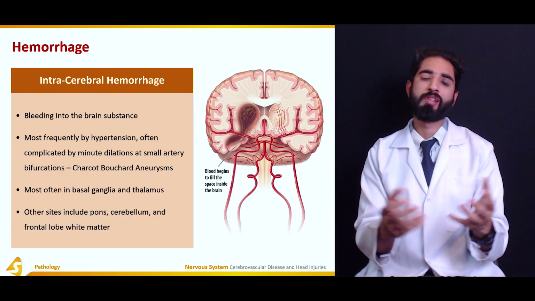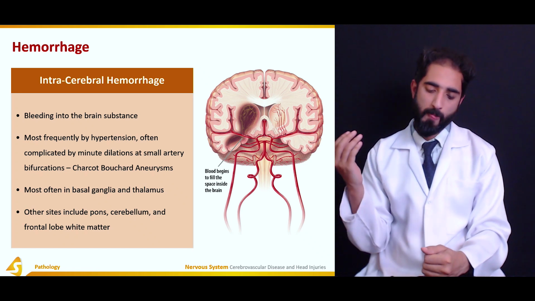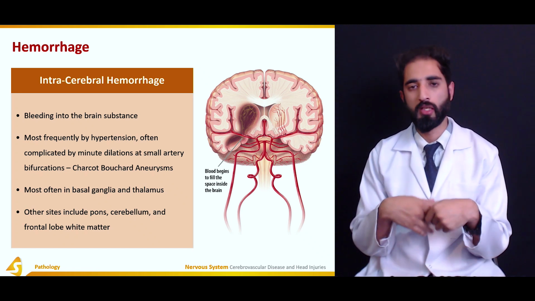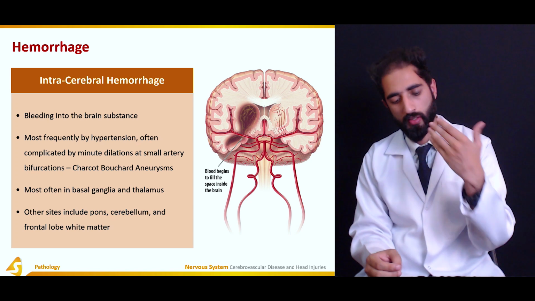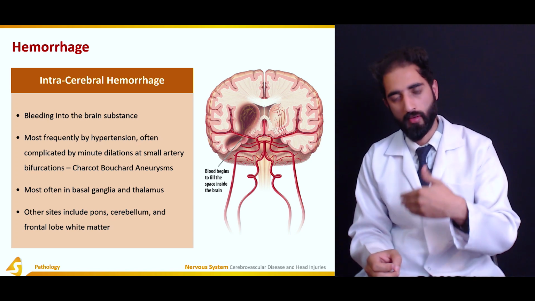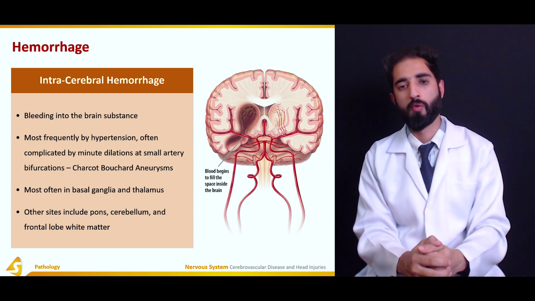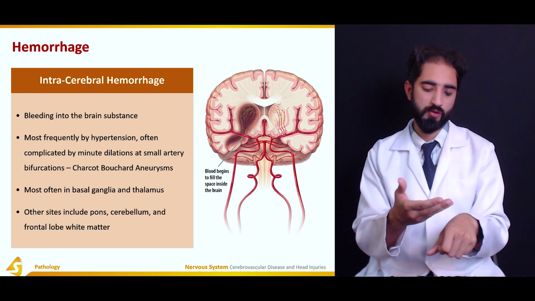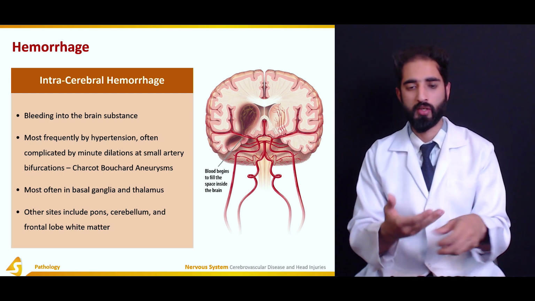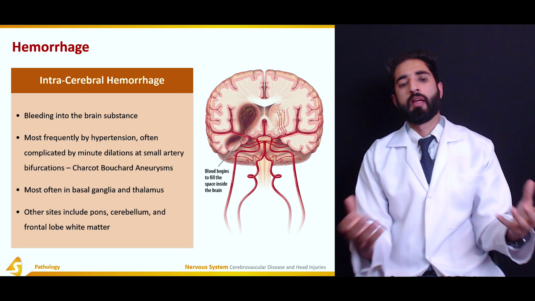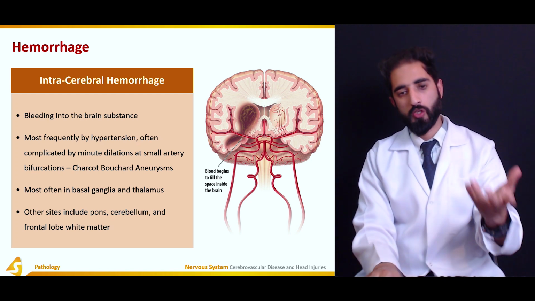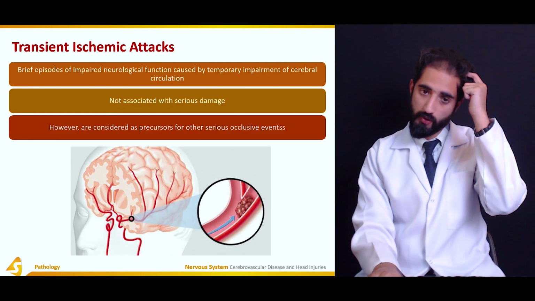Now hemorrhage is actually the loss of blood into a cavity or loss of blood outside of the body, like for example in cases of external trauma or a cut or an incision. So hemorrhage can either be intracerebral hemorrhage or subarachnoid hemorrhage.